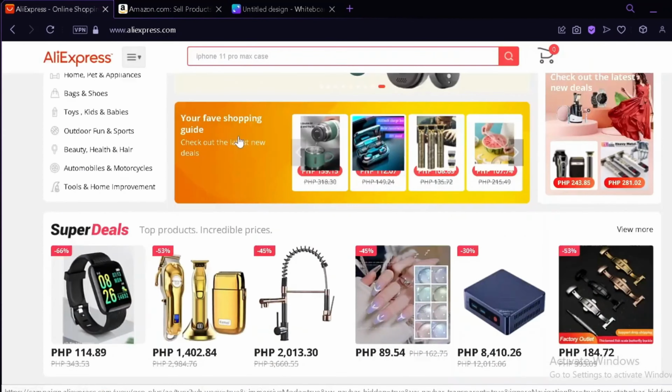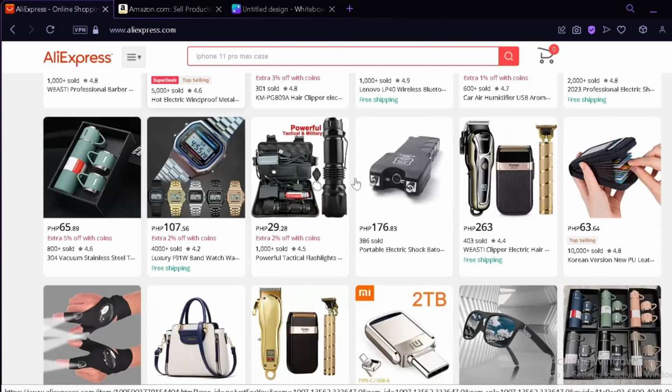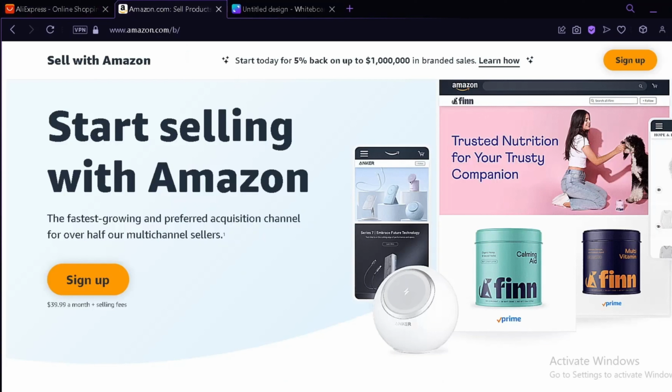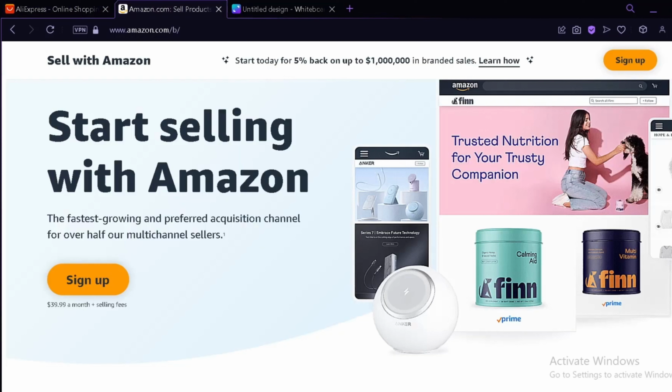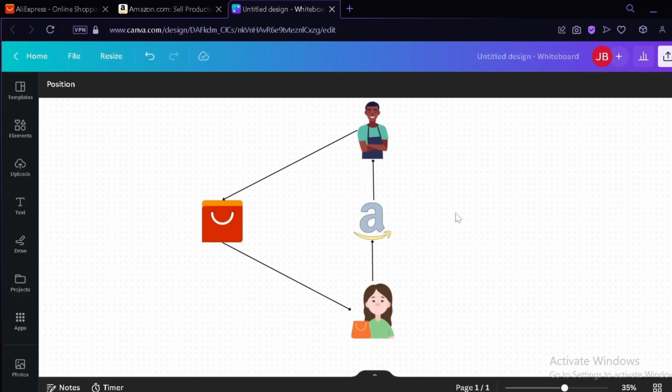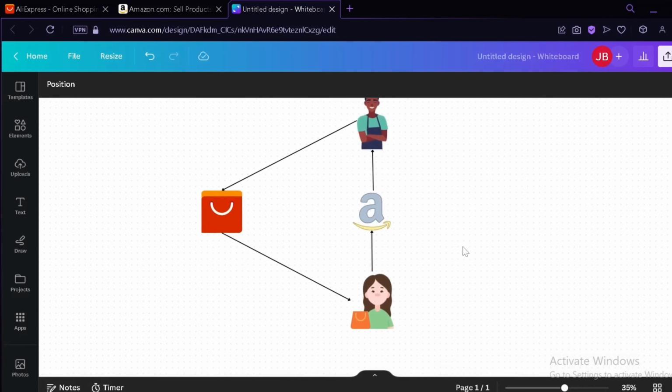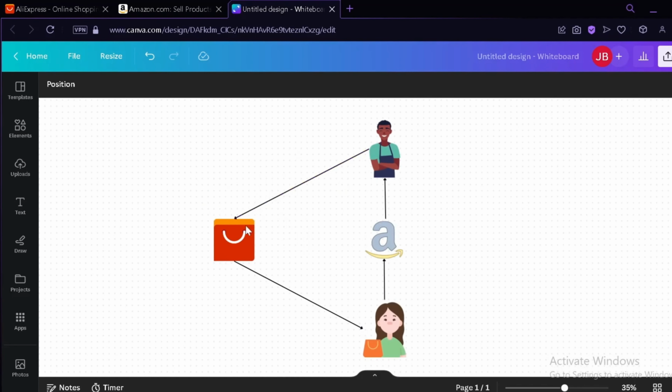So let's get started. Now, how our trick will work is that, as you can see here, I have made a very simple diagram which shows you how our plan would work. So basically, this is our customer over here, the girl with the bag. They'll be buying from our Amazon store, wherein we will get their address information and contact information, which we use when ordering on AliExpress, and then AliExpress will deliver it directly to the customer. That is how our plan for today's video would work.